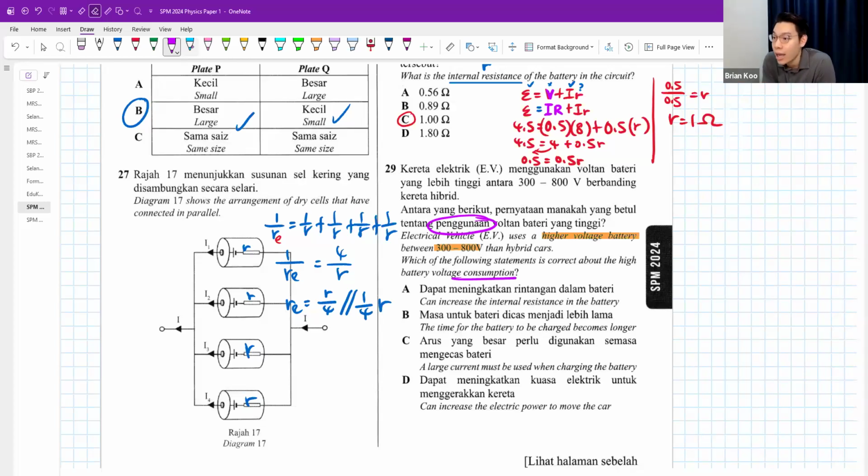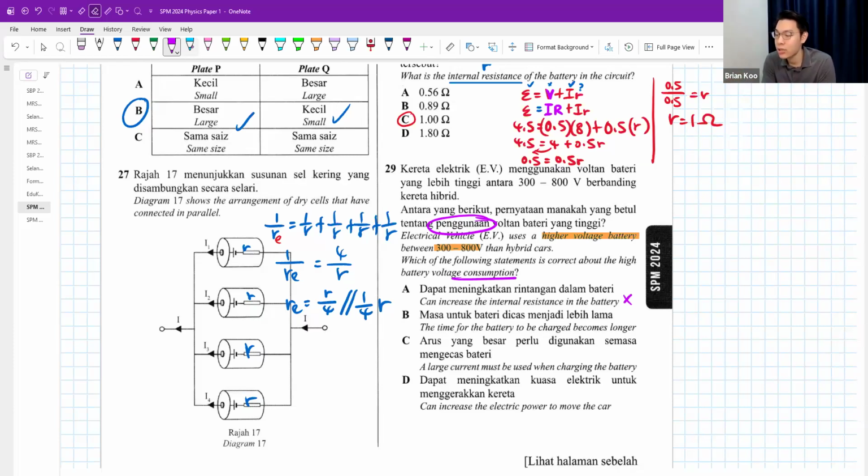A high voltage can increase internal resistance. I don't think so. It doesn't mean because I use a high voltage, then it will make the resistance high. The internal resistance depends on how you arrange the battery and the chemical that you use in the battery itself. Time for the battery to charge will become longer. Just because I use a high consumption, it doesn't mean I need to charge longer, right? So B, I don't think so, is the right answer, but let's take a look at C.